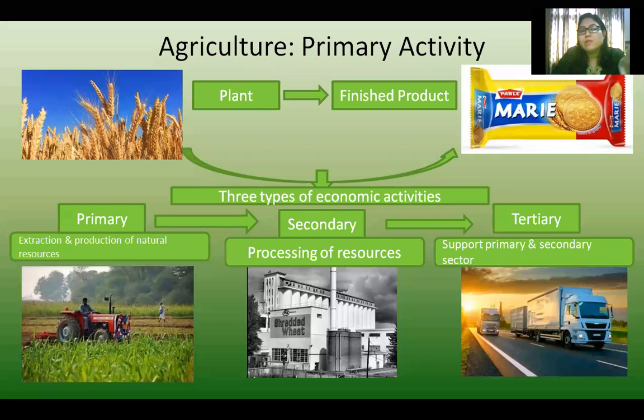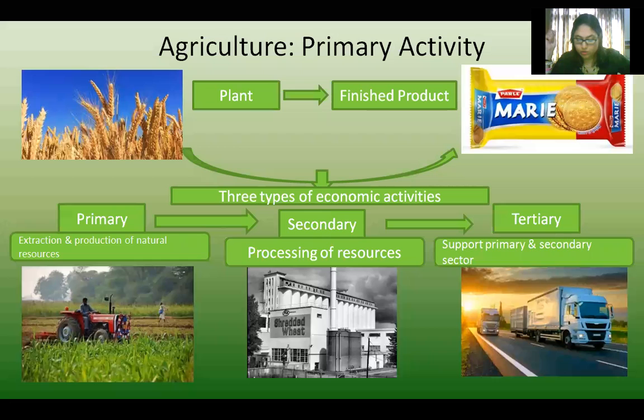Then secondary activity: when these crops are harvested and taken to the factories for threshing, for shredding, and for converting it into flour. That is processing of resources, which comes under secondary activities. And last is the tertiary activity. Tertiary activities support the primary and the secondary sector, like transport, trade, insurance, banking, advertising. All these are examples of tertiary activities.